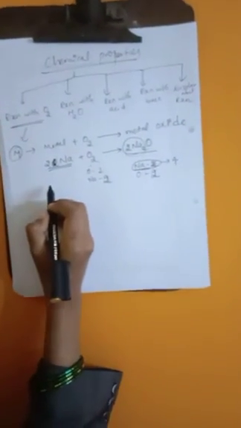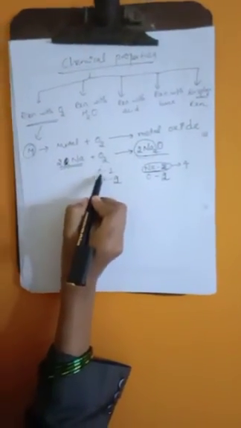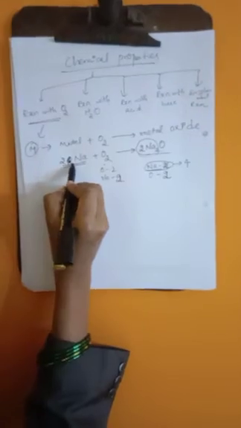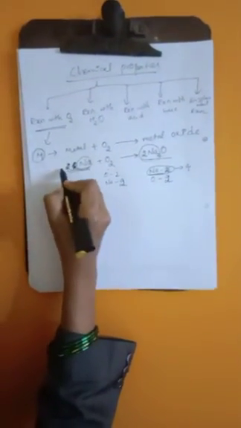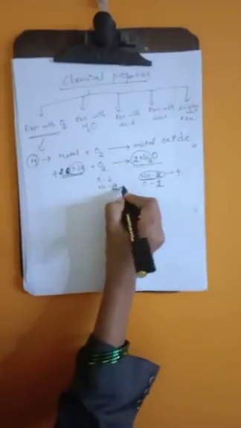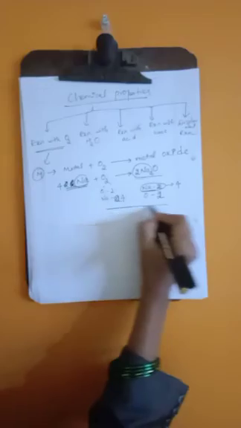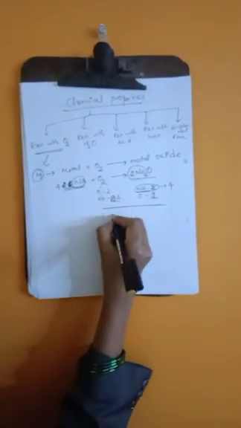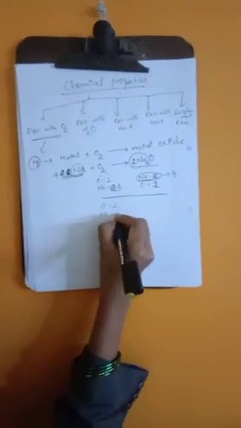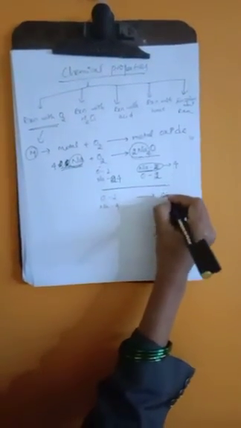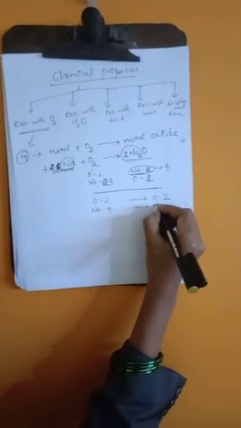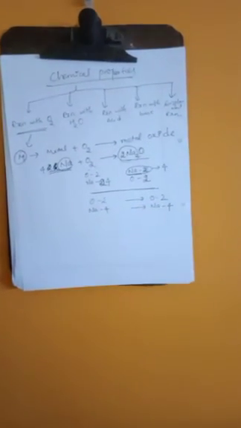So on the reactant side we write 4 sodium, so that both sides are the same: 2 oxygens and 4 sodiums.